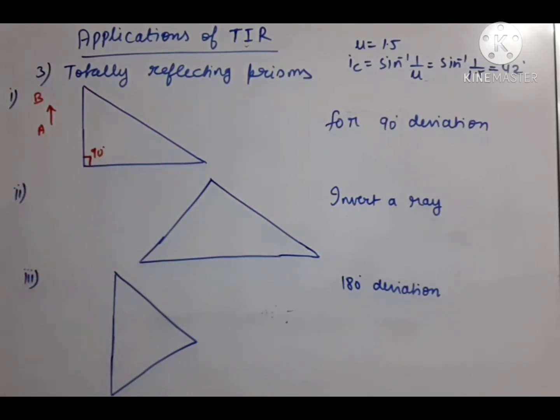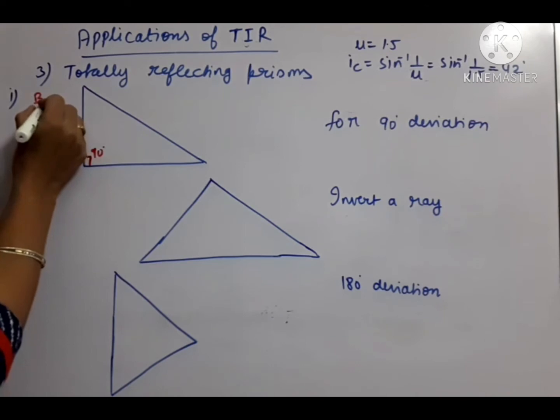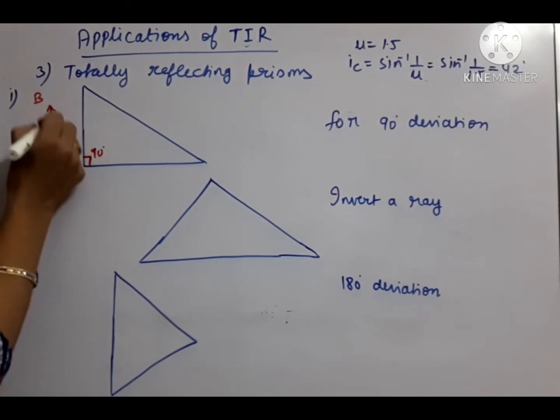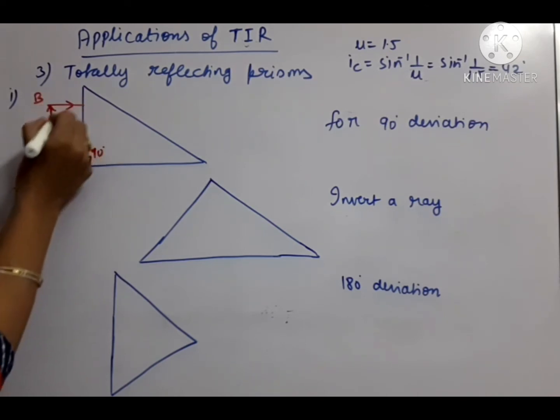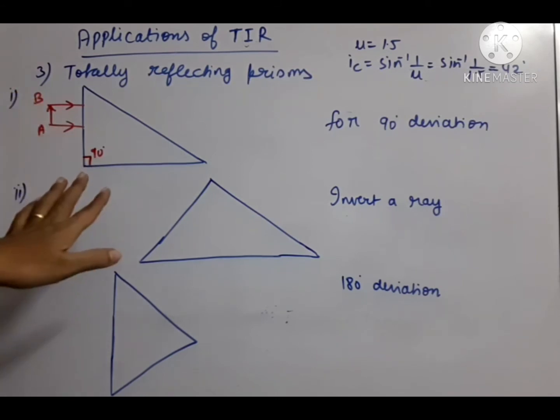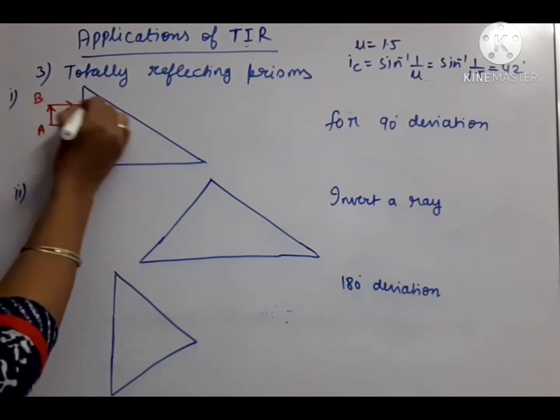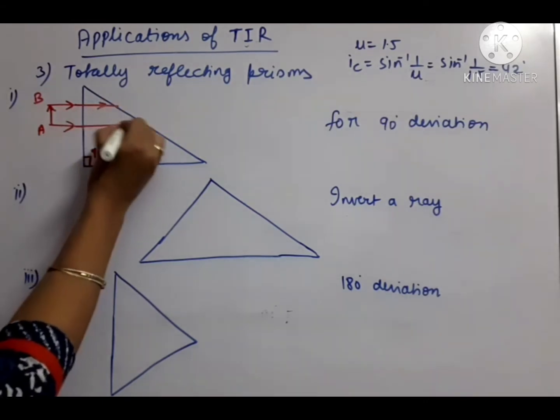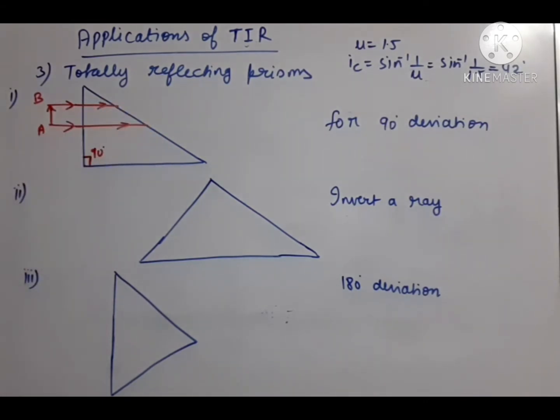Let us start. First of all, we will take two rays from the top and bottom of the object. So these are the two rays which are entering into the prism. Now here you can see that these rays are entering normally. At this surface the rays are entering normally. So for normal incidence the ray does not bend, it goes straight. These two rays will go straight.